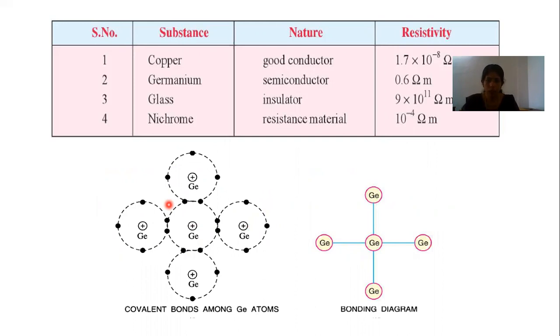All the outermost electrons are tightly attracted to the nucleus of the atom, but some can detach from the attraction of the nucleus by room temperature itself. So that free electron will contribute a small current in the purest form of semiconductors.